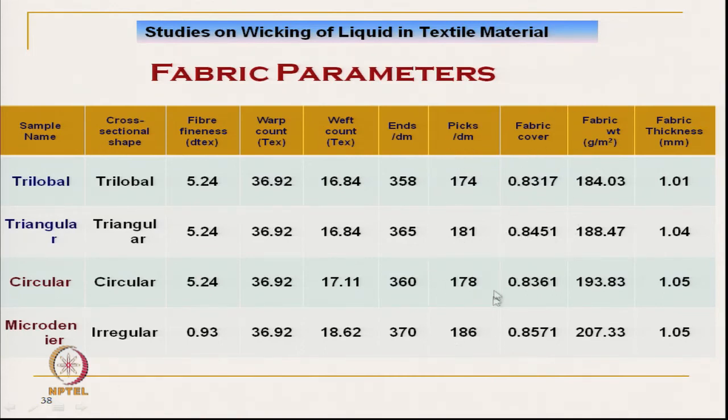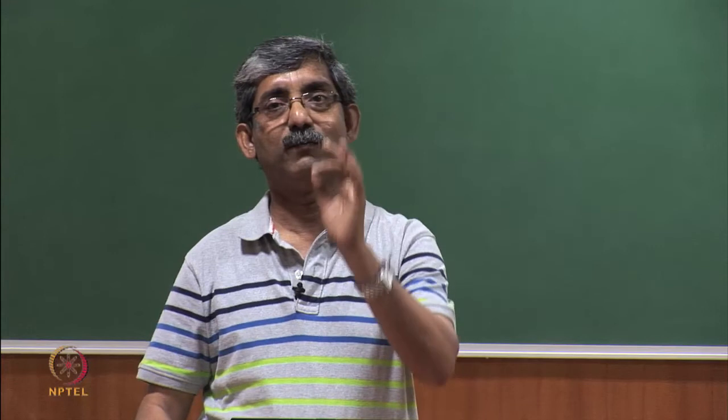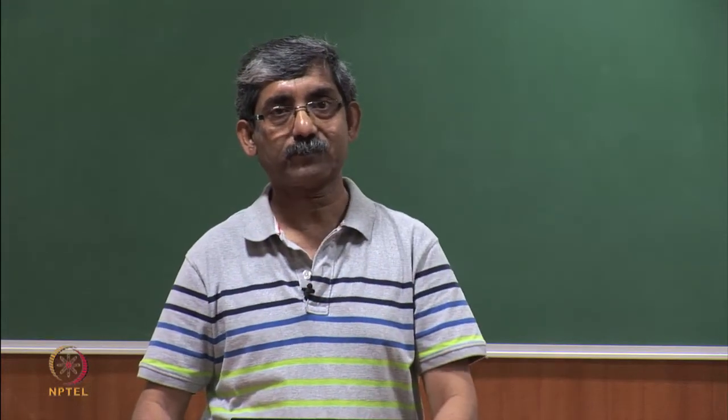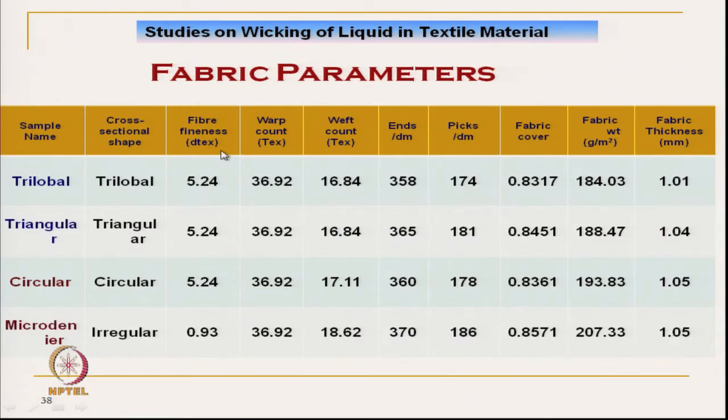The fabric cover factor is almost constant, and fabric mass per unit area we have tried to keep almost constant, but it is a little bit higher, and fabric thickness is almost constant. So, to eliminate the effect of fabric parameters, we have kept the fabric parameters constant. Only difference here is the fiber cross sectional shape and diameter of fiber.